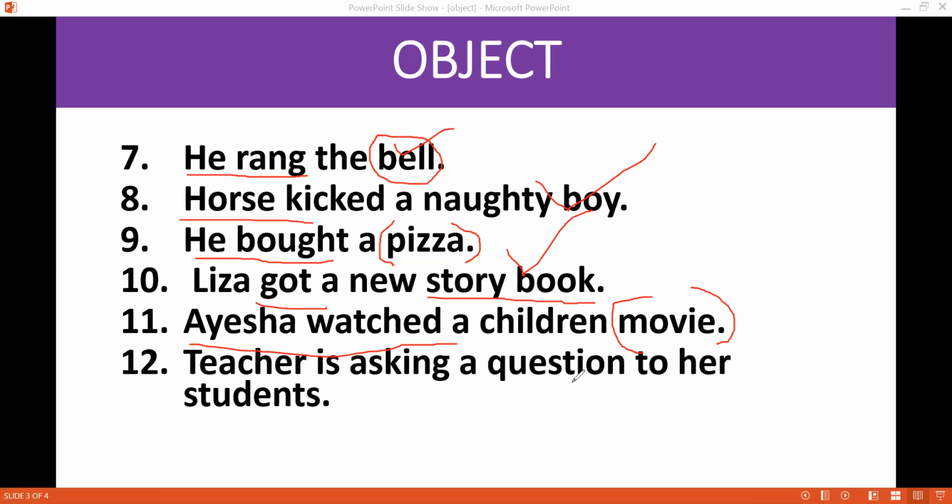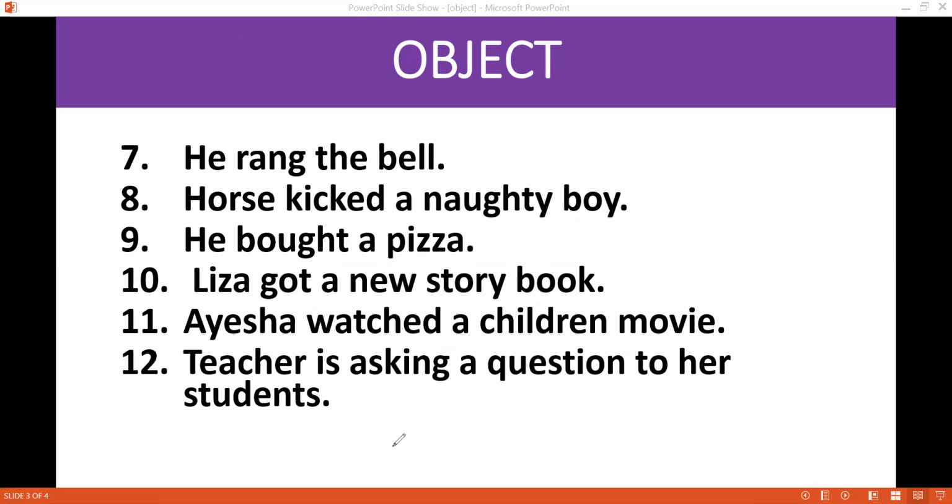Teacher is asking a question to her student. The teacher is asking someone. Who is the recipient of the action? Toward whom is something directed? These are the students. So students are receiving an action of a teacher. Here students are object of the sentence. The doer of an action is called subject and receiver of an action is called object.